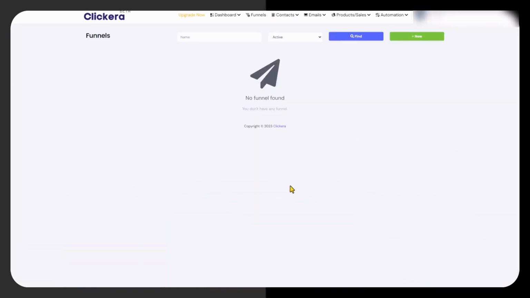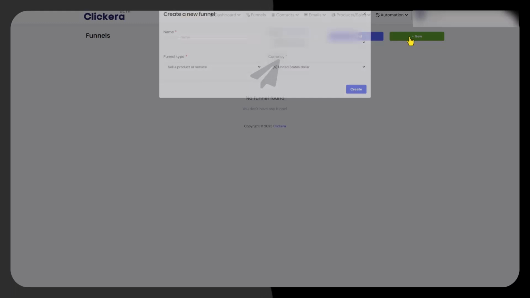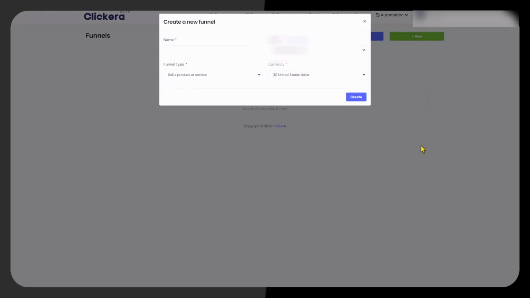Once you've got your free account and you head over to Clickera, then you want to click on to funnels, because we're going to create a funnel to do this, and click new, and that will open up a drop box for a new funnel. This will bring up a new create funnel box, and as you'll see from using this, you don't need to be an expert. This is really easy to use. So just for the sake of today's video, I'm going to give this test as a name, and then the funnel type is to collect leads and build your email list, and then click create.